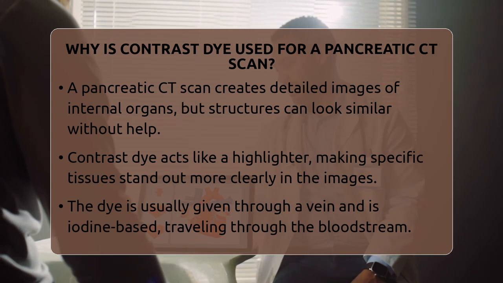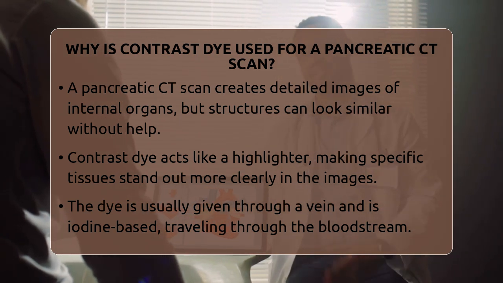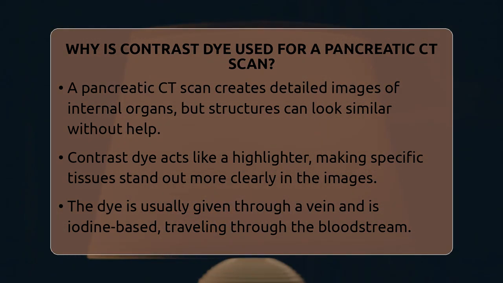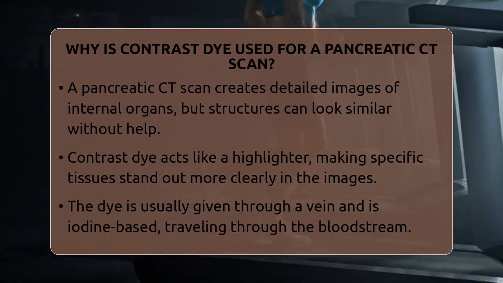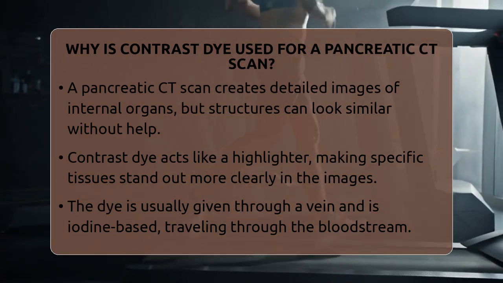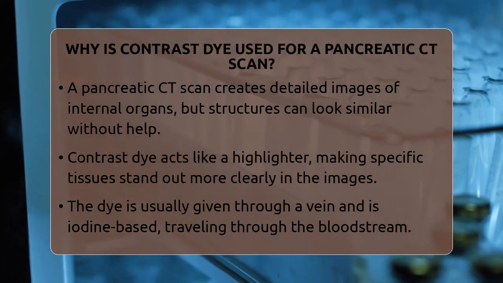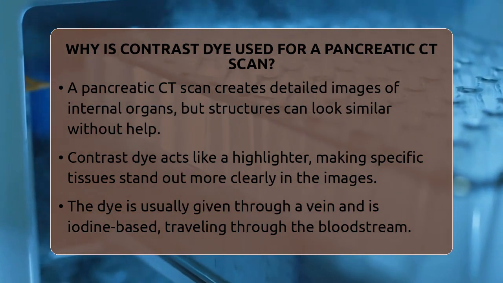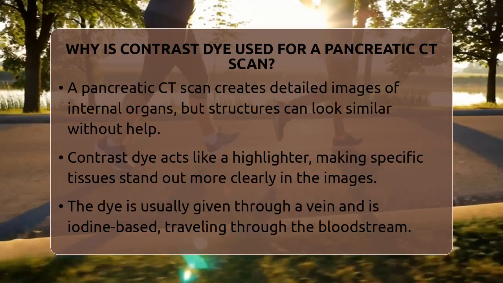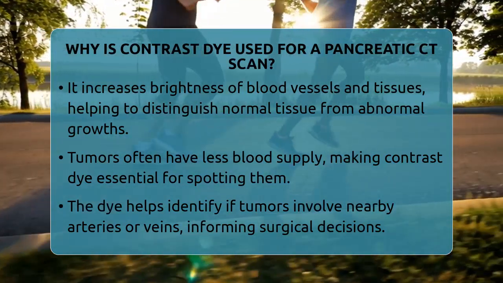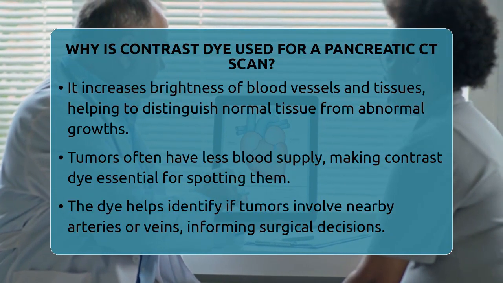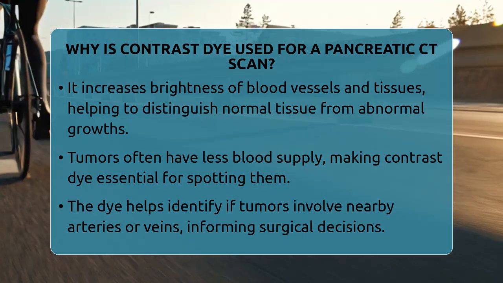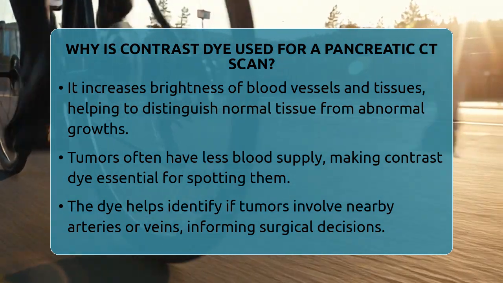It acts like a highlighter, making certain tissues stand out more clearly. In a pancreatic CT scan, contrast dye is usually given through a vein. This iodine-based dye travels through your blood and makes blood vessels and organs more visible on the scan. When the dye is in your bloodstream, it increases the brightness of blood vessels and tissues, helping doctors see the fine details. This is especially important for the pancreas because tumors often have less blood supply than normal tissue, making them harder to spot without contrast.